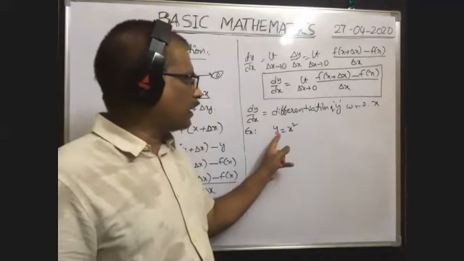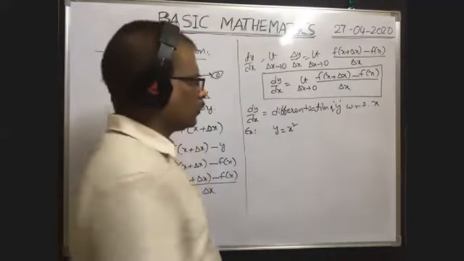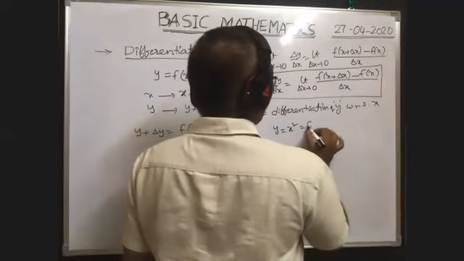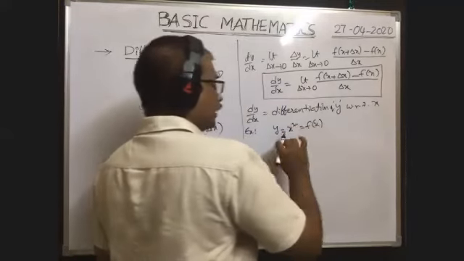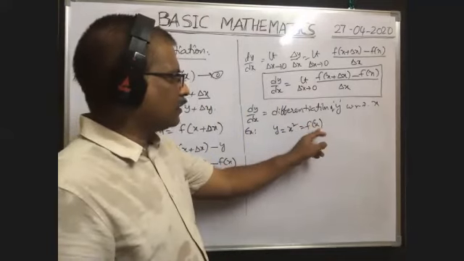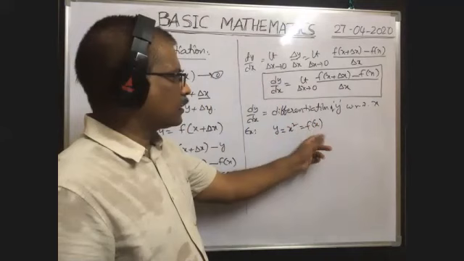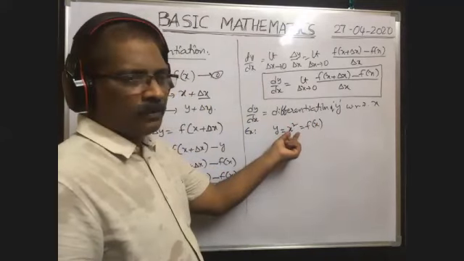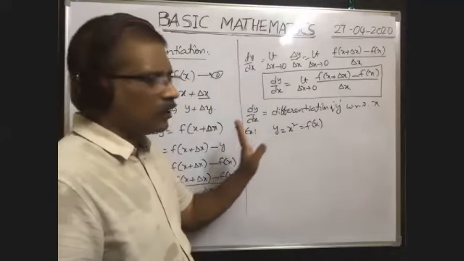That's why y is called a function of x. This can also be written as f of x. If y value depends on x, then y is equal to f of x, that is equal to x square.